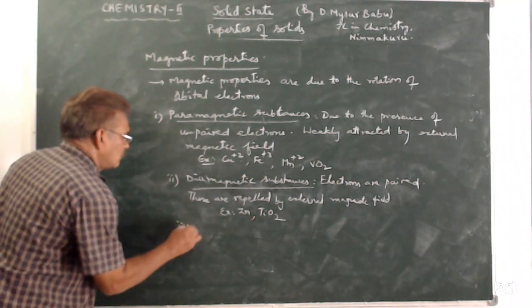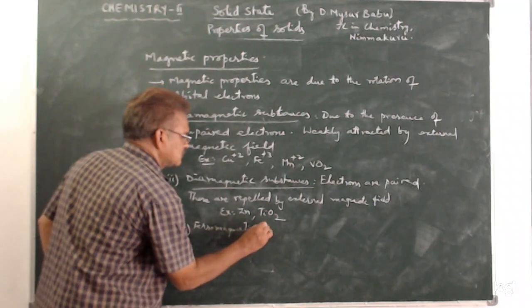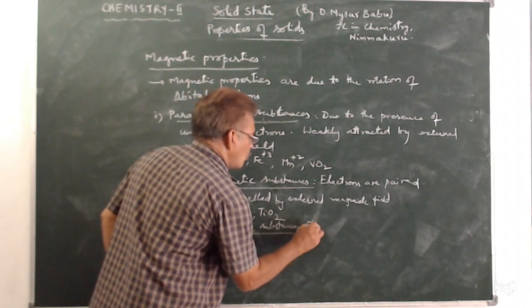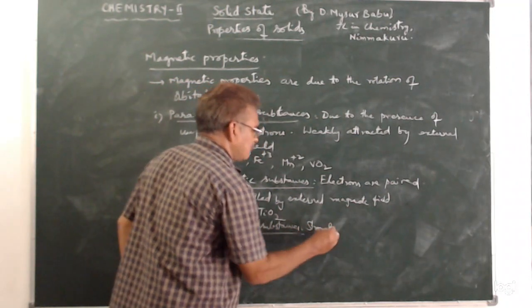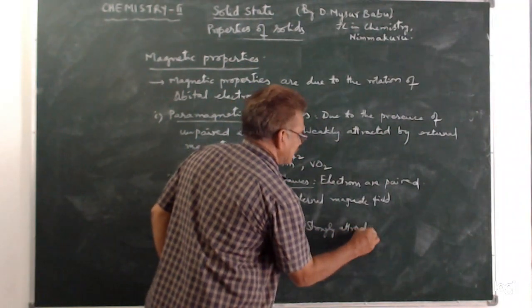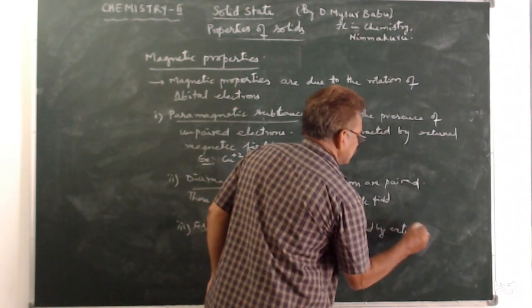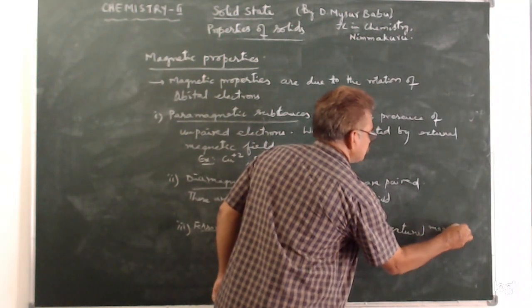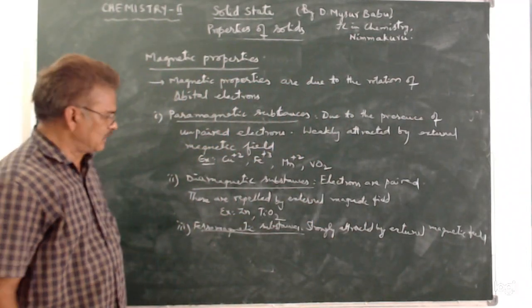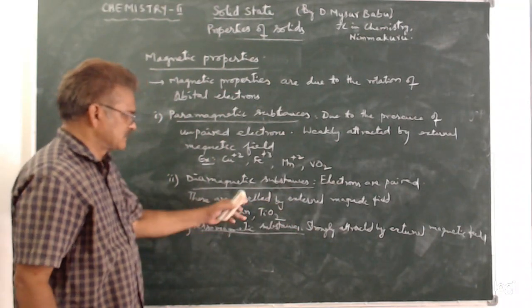And ferromagnetic substances. These ferromagnetic substances are strongly attracted by an external magnetic field. Why are these strongly attracted by a magnetic field? This can be discussed later.